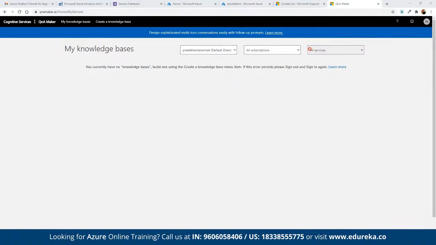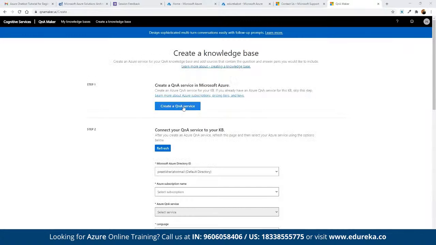The knowledge bases may have been saved in different accounts, so we can create our own knowledge base. We can come back here. If we don't have any knowledge base created, we can create one by going to the option available on top, which says create a knowledge base. First of all, we have to click on create a Q&A service. Let's open this up.